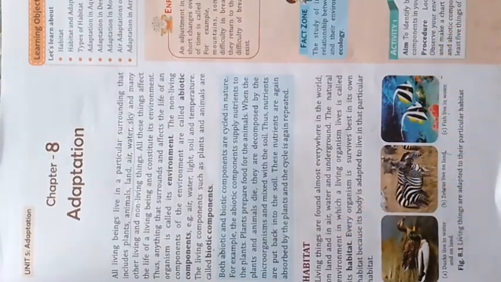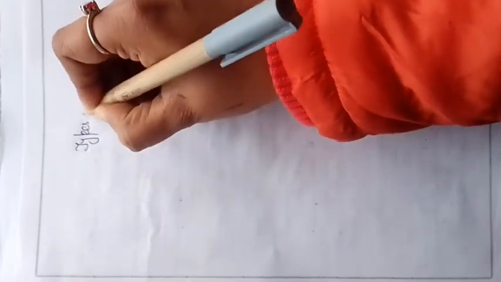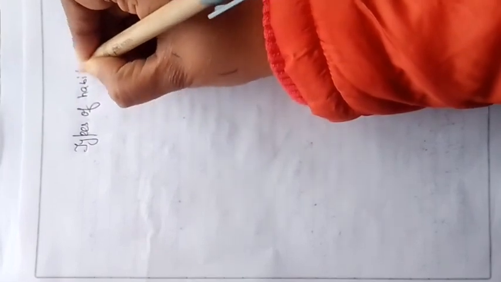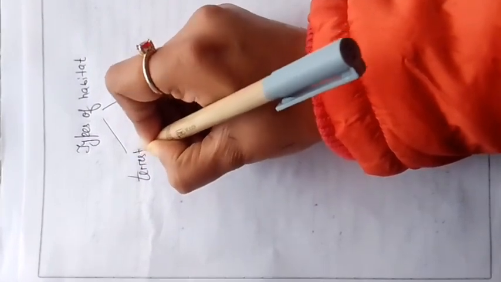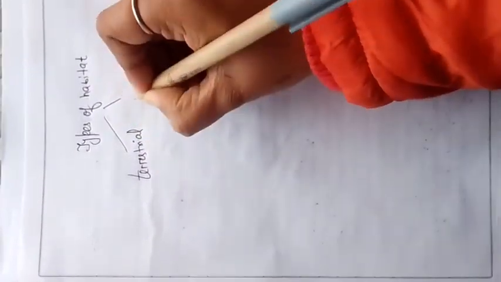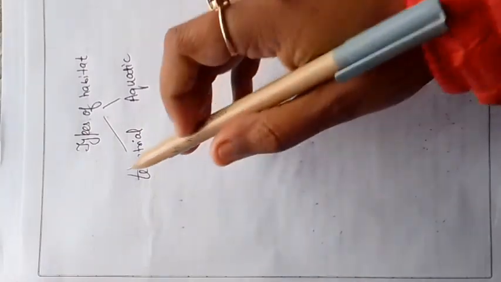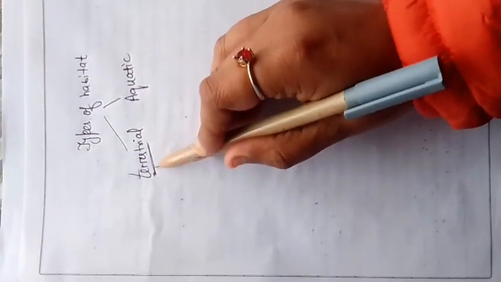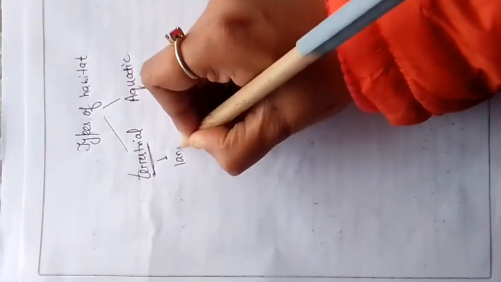Okay, now we are going to study about the type of habitat. Okay, we know different organisms live in different habitats, so there are different types of habitat also. Different types of habitat. So in this, first of all, we are going to study about the terrestrial habitat, and second one is aquatic habitat. First one is terrestrial habitat and second one is aquatic habitat. So what is terrestrial habitat? Terrestrial habitat is that habitat that is located on the land.